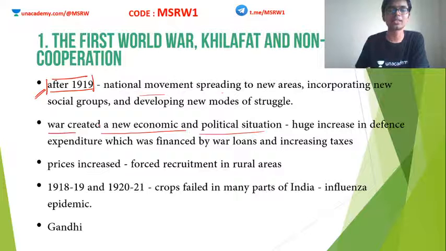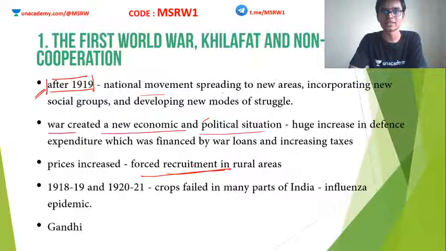So this war had huge economic and political repercussions in India. The British began to tax the Indians, so prices of goods increased, and there was also forced recruitment in rural areas. Obviously there was a need for manpower in the war. The British tried to recruit Indians, but they did not take Indians voluntarily.